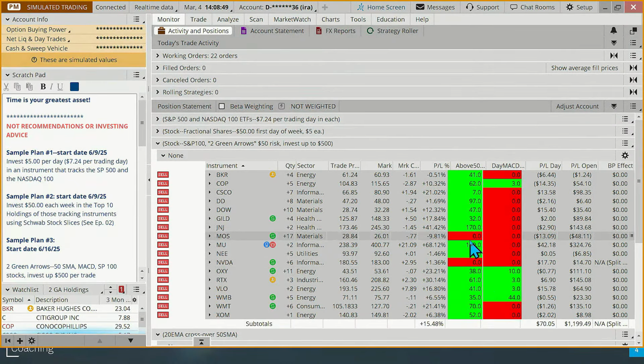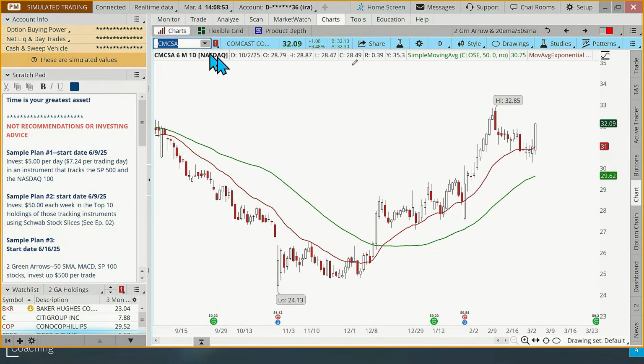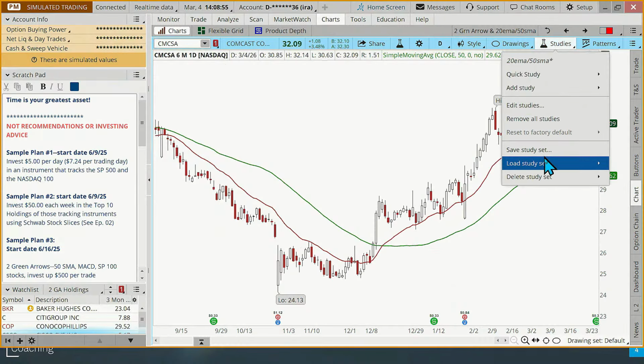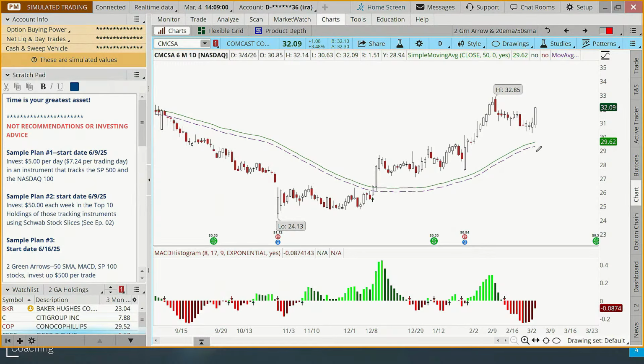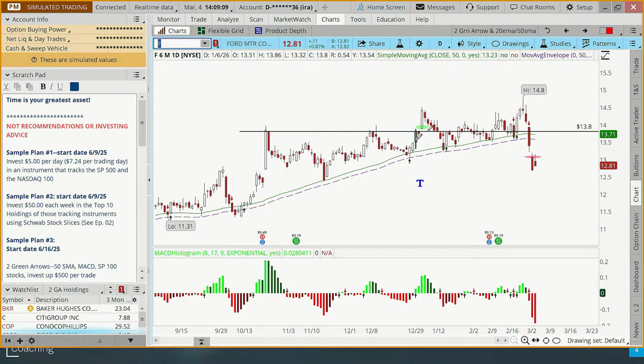We did get stopped out of Ford, so I want to look at that one first. Let me change my study set here to the 2 green arrow with our 1% moving average envelope. I posted this script in the chat, and the script for this chart is also in the description. But let's pull up Ford. Ford we bought a few weeks ago on a nice breakout. One of the things that you want to do when you're going back and analyzing your trades is try to get an idea of how well you traded that. Did you buy it at the right time?